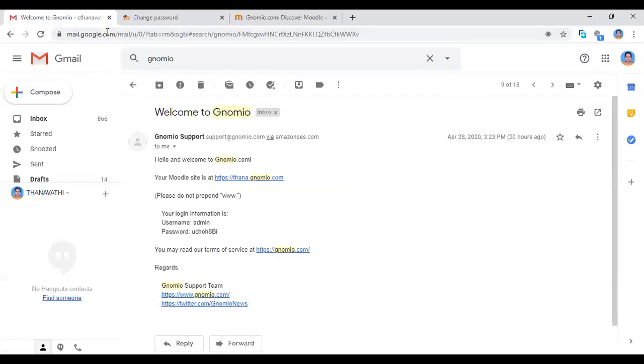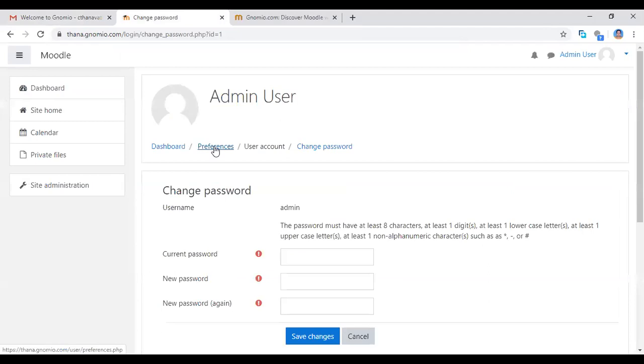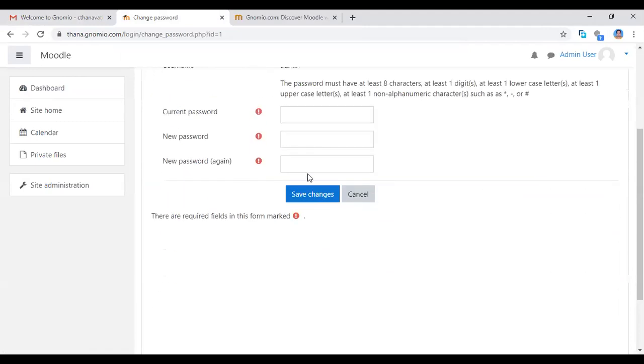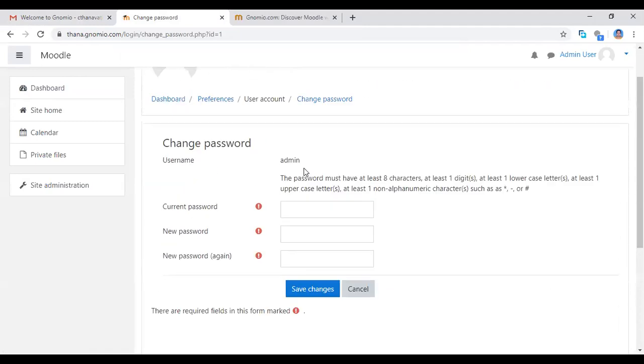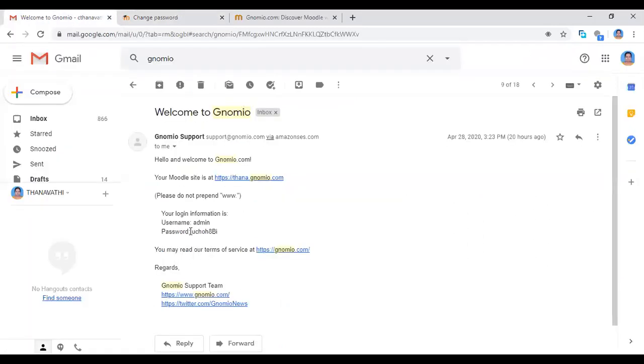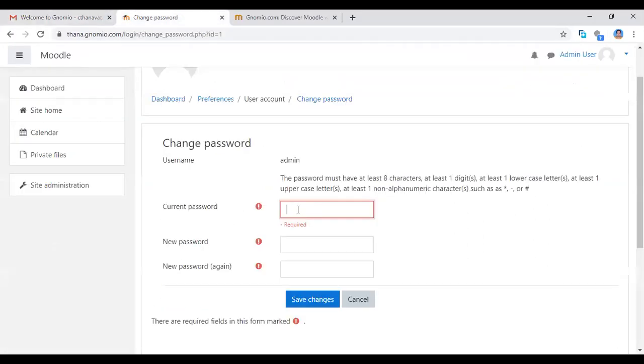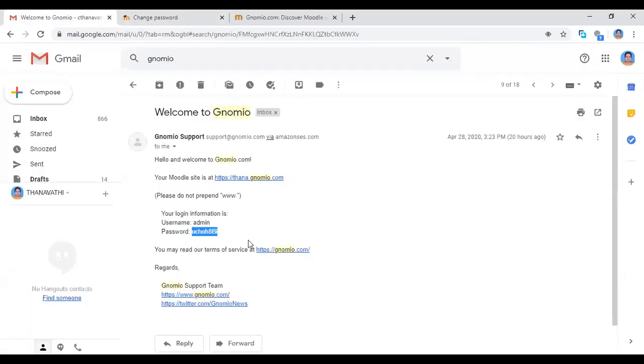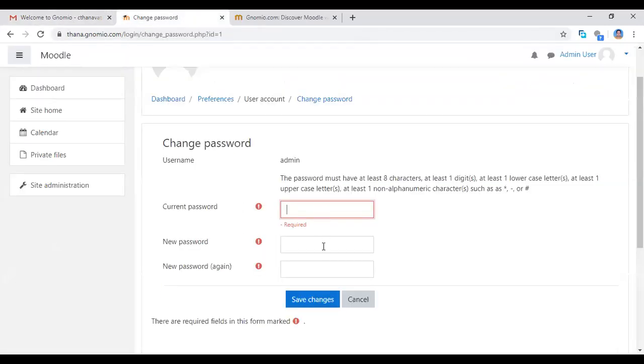The Genomia already gave the username and password to you. You enter into this username and password only. You come to your website. Now you change your username and password. Username is almost, you are the admin of your Moodle site, then you need not change the username. You click here, you type your current password. This is your current password. You type it here.